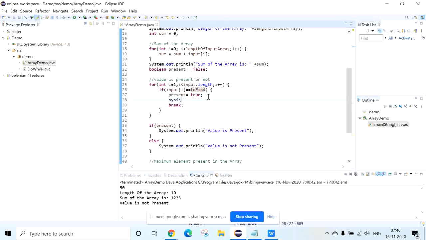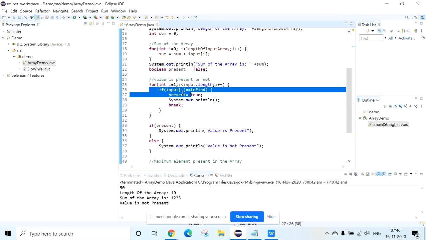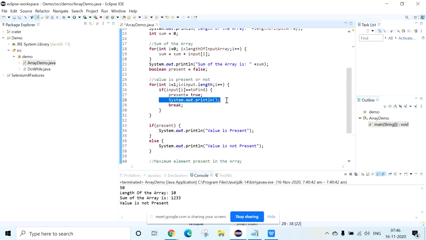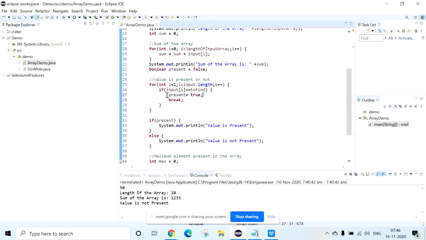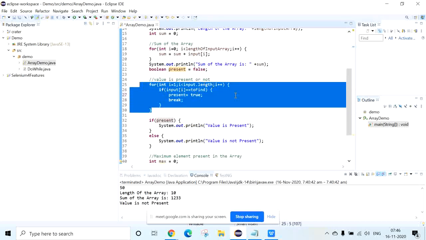Okay, because I cannot write over here. See, what will happen if I write that the value is present when this condition is true? Each and every time, first element, second element, third element, fourth element, whenever this condition matches, this System.out.println will get executed. So instead of doing this, I am making present equal to true, which means I can check outside of this for loop. Then once the condition matches, I want to break out.